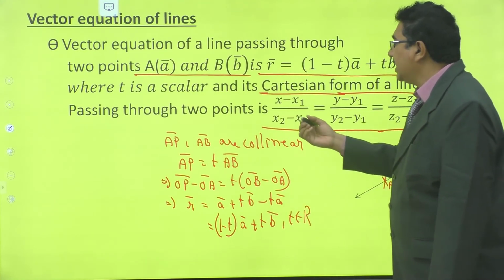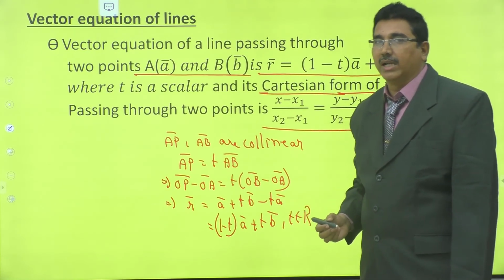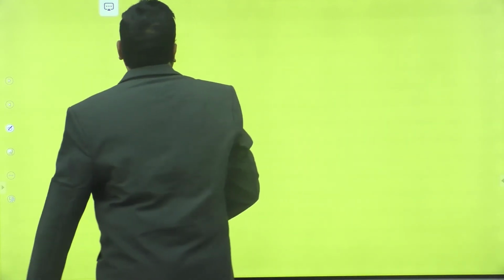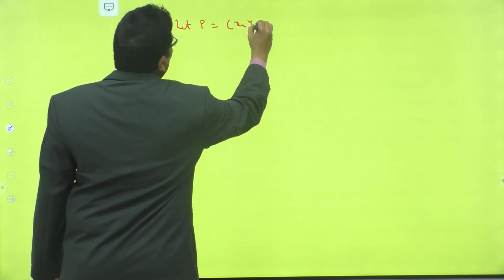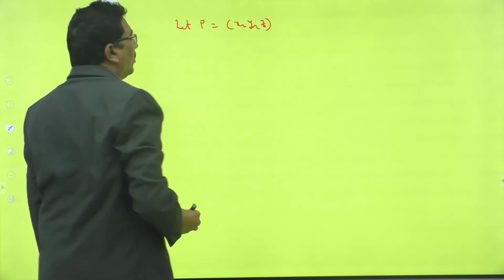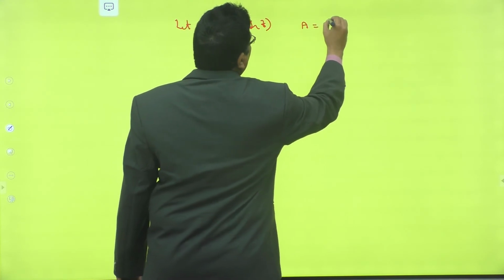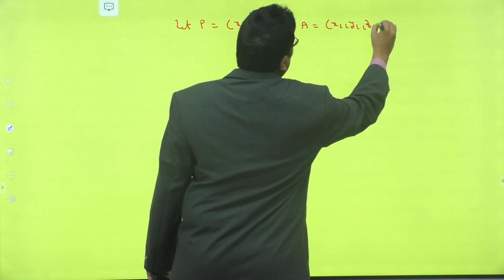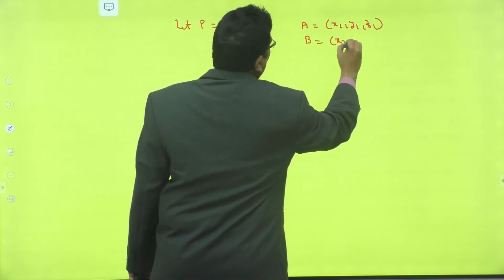Now, how to find the Cartesian form of a line passing through 2 points? Let P be (x, y, z), the coordinates of P. Capital A is (x1, y1, z1), and B is (x2, y2, z2).